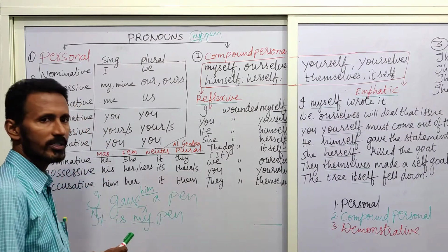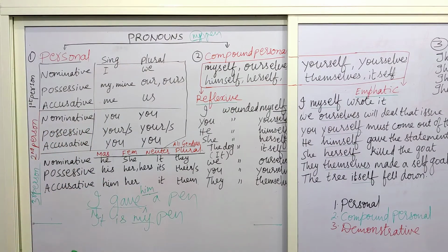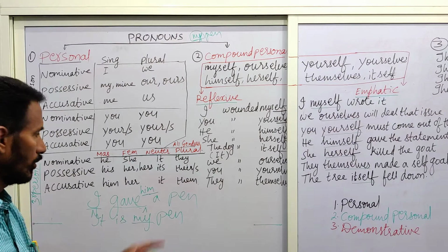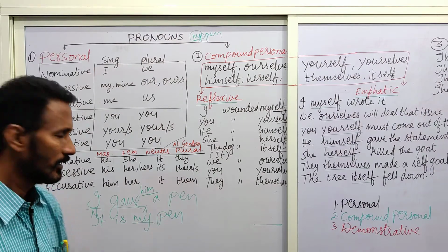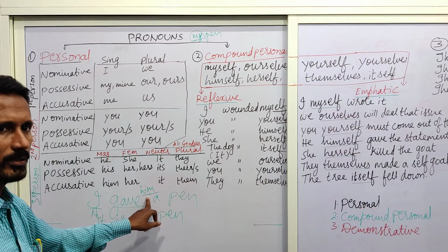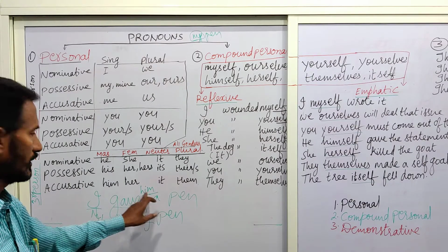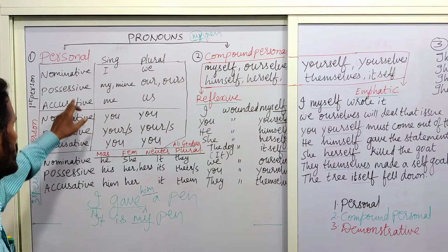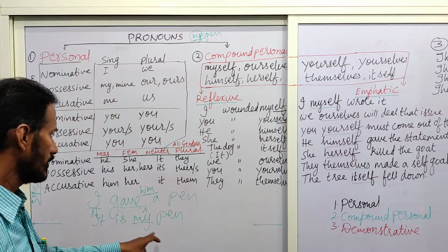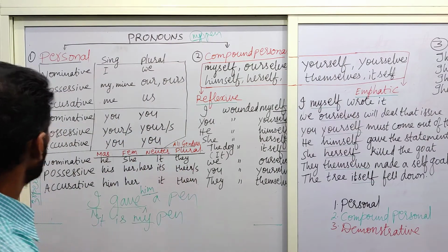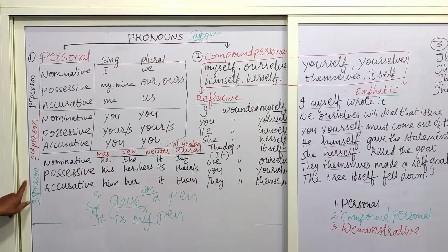Of course, pen is also said to be in the accusative case. If I pose the question, what did I give? Then I get the answer, pen. Both of them are said to be in the accusative case. But anyway, try to remember that accusative case means that which is in the object's place. Nominative case means that which is in the subject's place. Possessive case means that which tells about belongingness. Okay, these are the pronouns: first person, second person, third person.